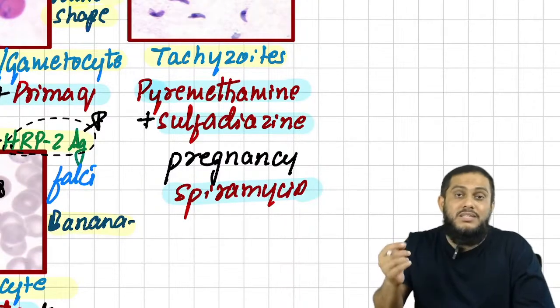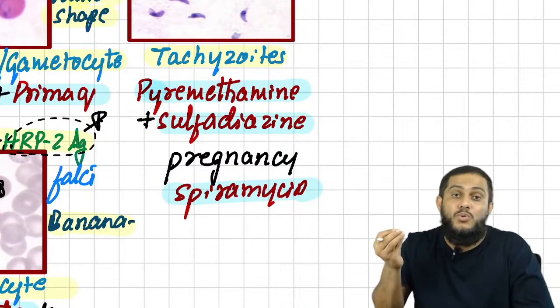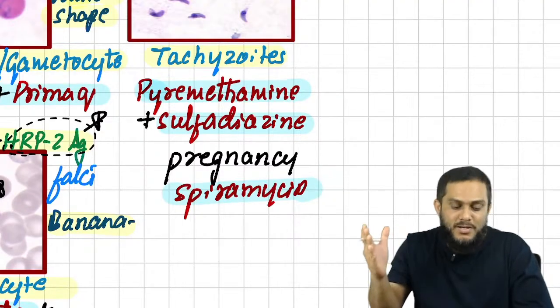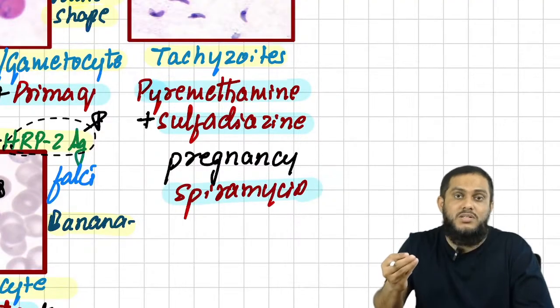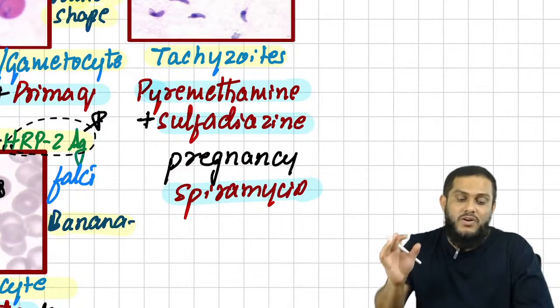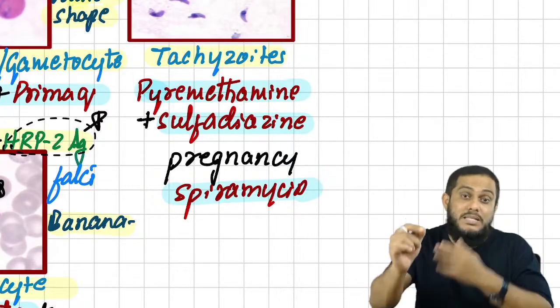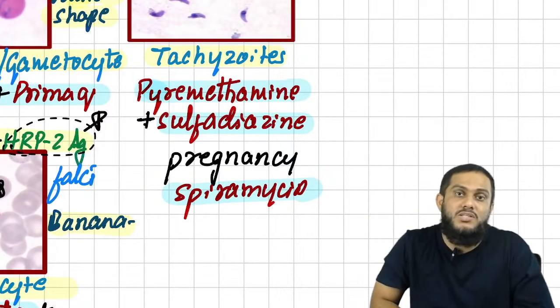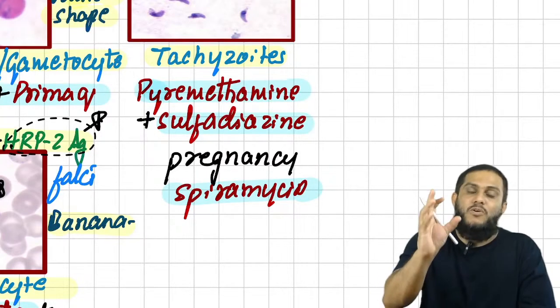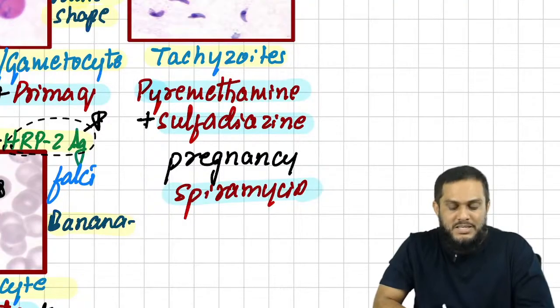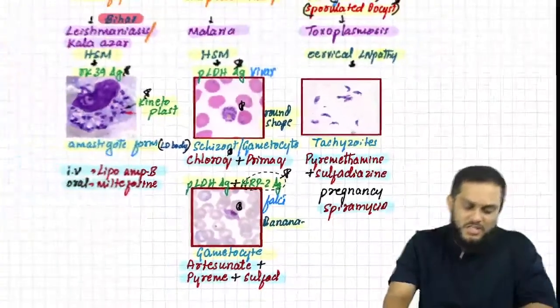When folic acid synthesis is inhibited, what will happen? Neural tube defects, bone marrow suppression. And that's why pyrimethamine is contraindicated in pregnancy. Sulfadoxine, sulfadiazine, sir, all sulfa drugs are contraindicated because sulfa drugs cause hemolysis in pregnancy and also in G6PD deficiency. Right? Sir, when both the drugs are contraindicated in pregnancy, then how will you treat toxoplasmosis in pregnancy? Answer is spiramycin. Sir, with that, this is all about it.